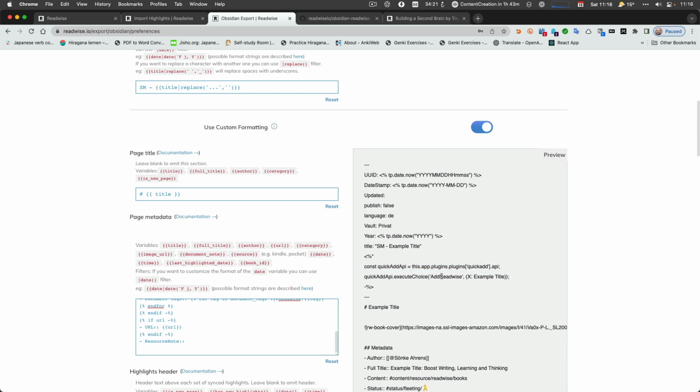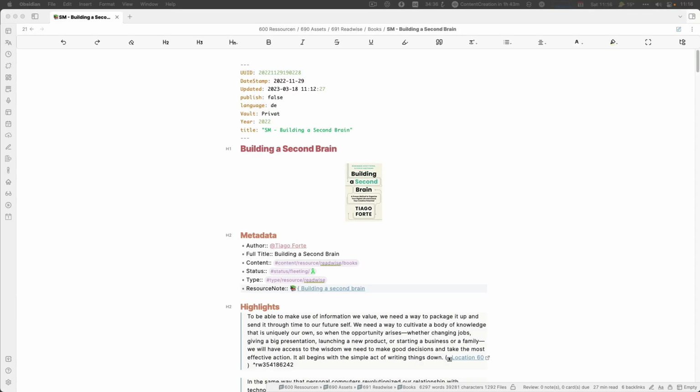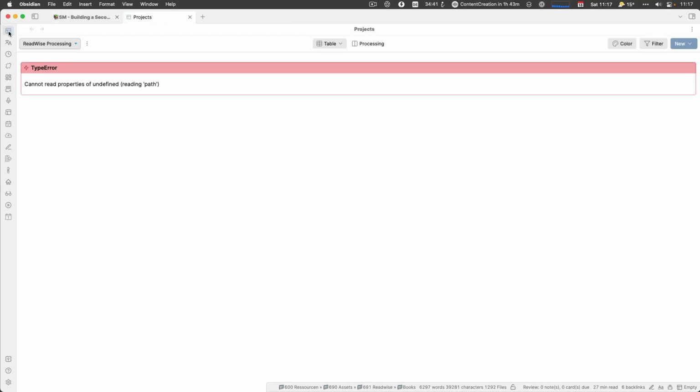So it's an executed choice. So I execute a choice in quick add, and then this will trigger adding this specific node, the example title, to a Kanban board. And I hopefully then go into my Kanban board and then process the node from there.